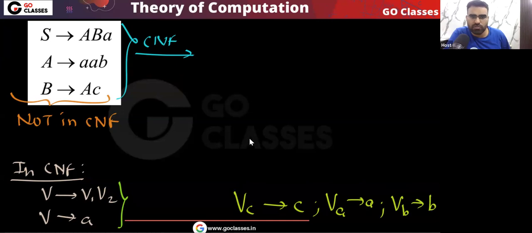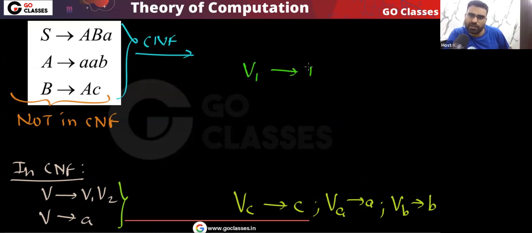Then we will replace this A with VA, this AAB with VA VA VB, and this with AVC. Yes or no? Now this we have already seen. So I will write like this: I will create a new variable V1, and this variable V1, where will it go?